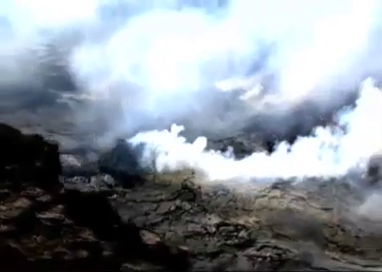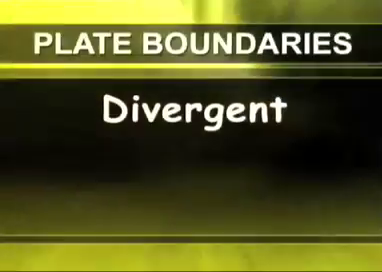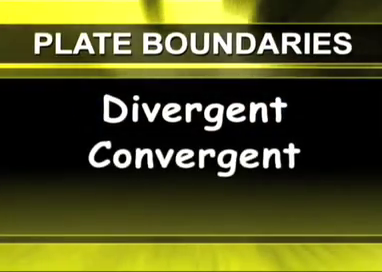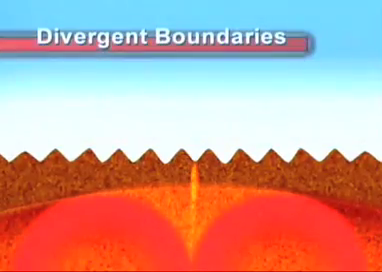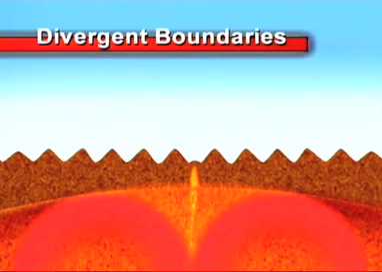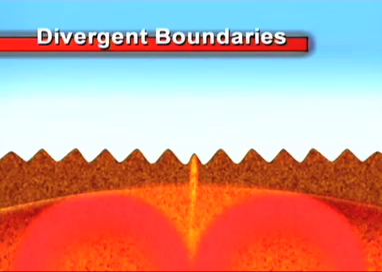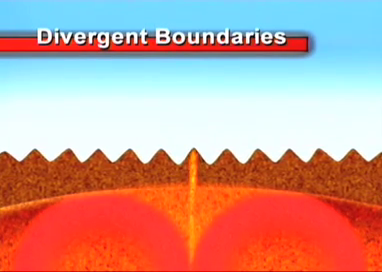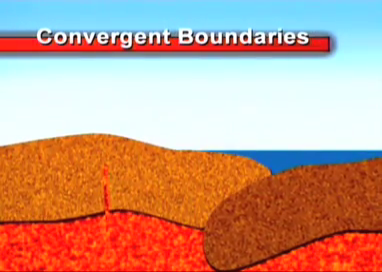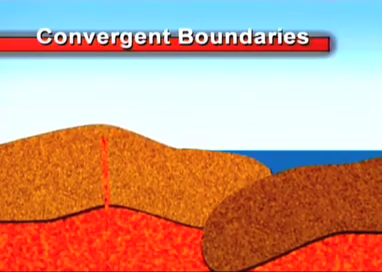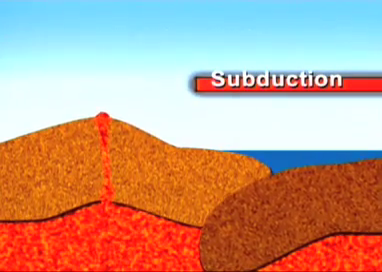kinds of boundaries. There are three major types of plate boundaries: divergent boundaries, convergent boundaries, and transform boundaries. Divergent boundaries occur when plates divide and pull away from each other, and new crust is created like in seafloor spreading. Convergent boundaries occur when the crust is destroyed as one plate dives under another in a process known as